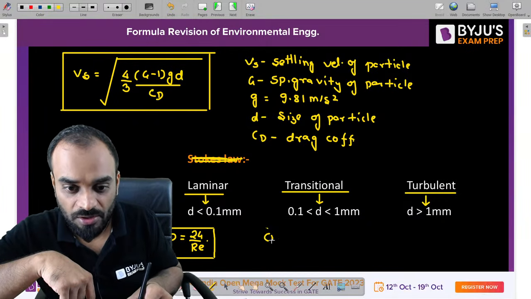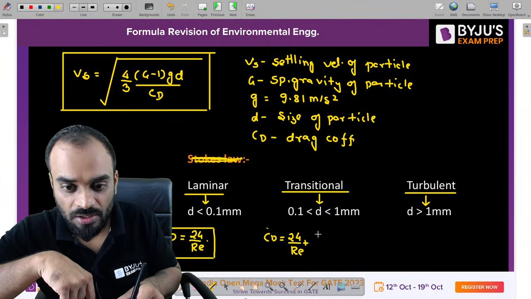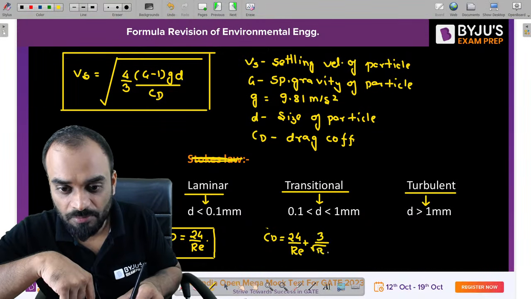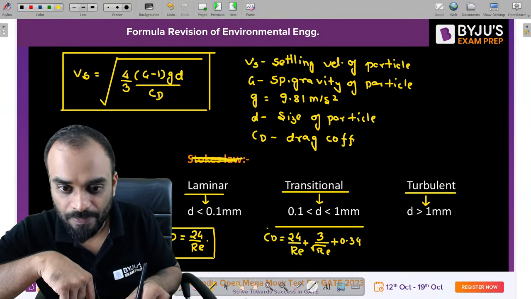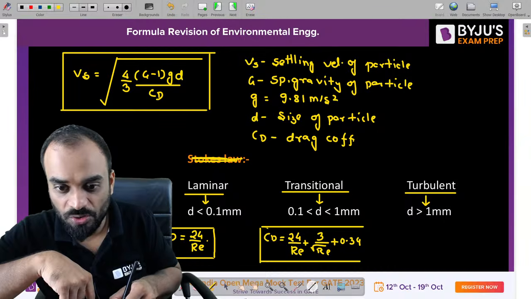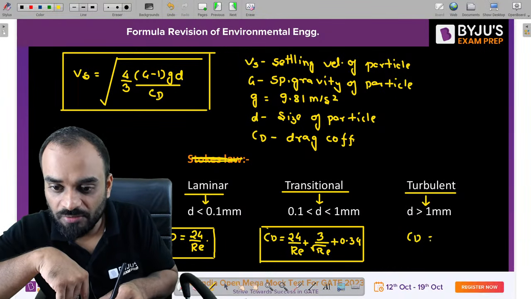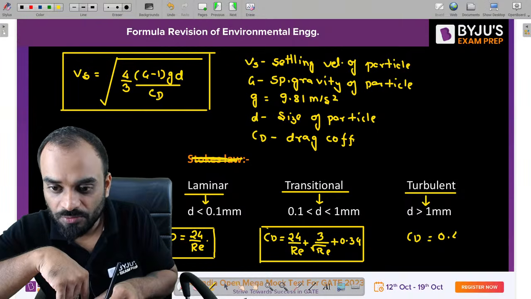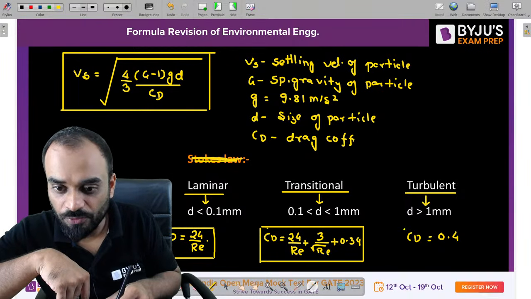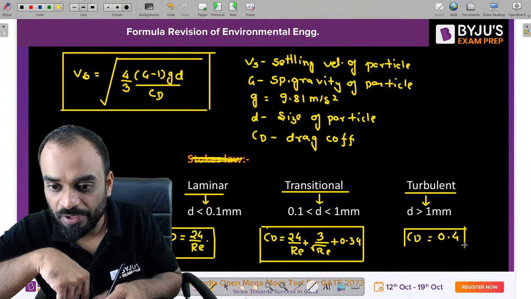24 by Re for laminar. For transition, it is 24 by Re plus 3 by root Re plus 0.34. For transition, you have to use this formula. Now, if you have turbulent condition, then the value is 0.4. For turbulent, the value of CD is 0.4.